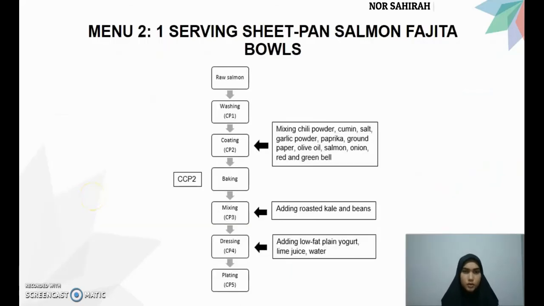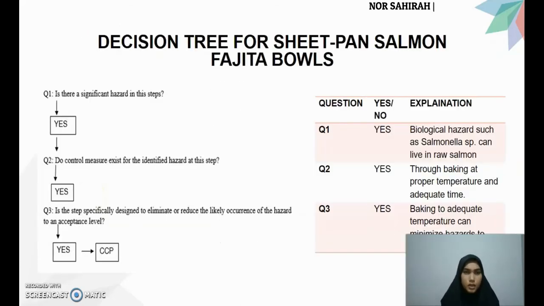This is the flow of cooking sheet pan salmon and vegetables, and this is the decision tree for sheet pan salmon and vegetables. Question 1 is yes because of biological hazards such as Salmonella species, which can live in raw salmon. Question 2 is yes, to baking at proper temperature and adequate time. Question 3 is yes, baking to adequate temperature can minimize the hazard to a lower level.